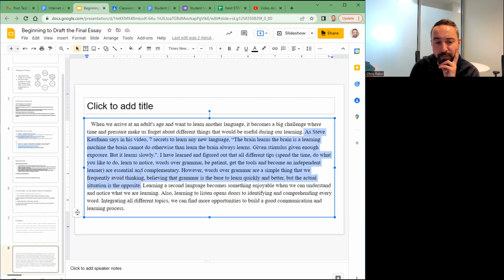So I think here, instead of having three sentences, this student could just have one or two, and they also don't need to have the quote. But again, quotes in the introduction are optional. If you'd like to do that, you can.